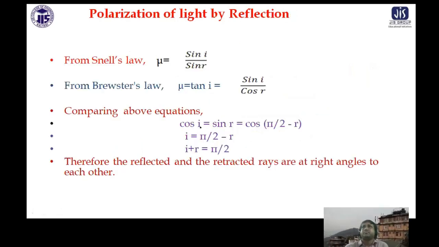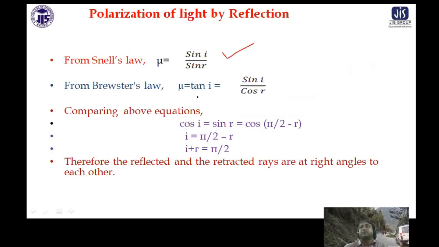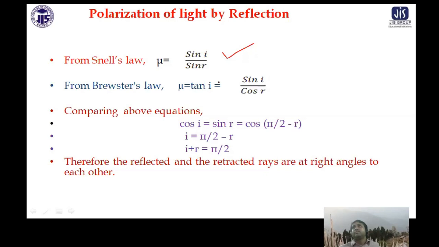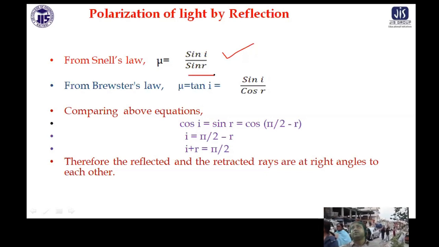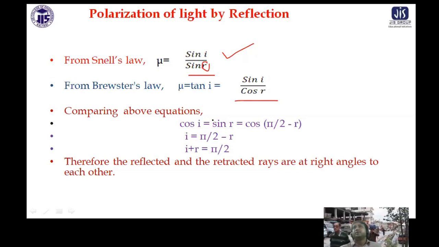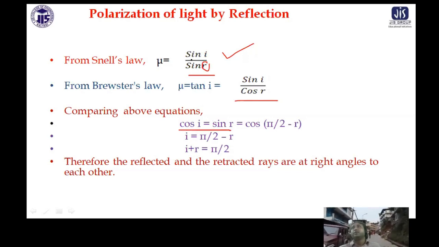There is a related problem. The other way also you can prove by Snell's law, mu is equal to sin i by sin r. By Brewster's law, mu is equal to tan i, tan of the angle. So basically, you can write it this way: sin i by cos r, sin by cos, because r is basically 90 minus i. That's why it is coming. So therefore, cos i is equal to sin r. That is whatever is coming.